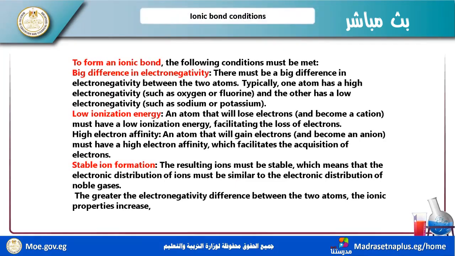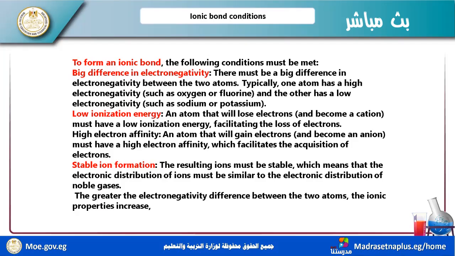First, there must be a big difference in electronegativity, equal to or more than 1.7. Typically, one atom has a high electronegativity, such as oxygen, fluorine, chlorine, and any non-metal.